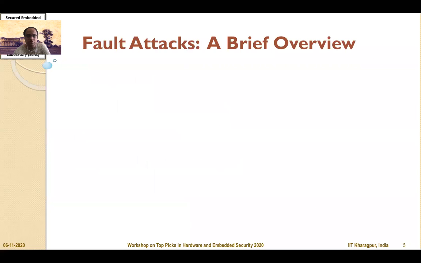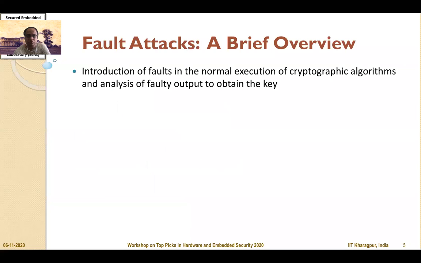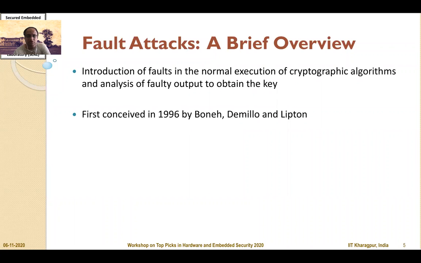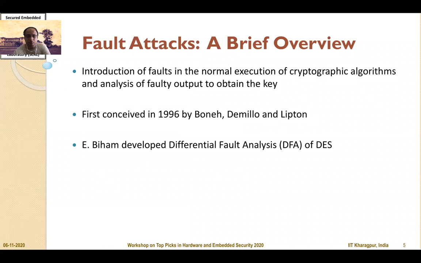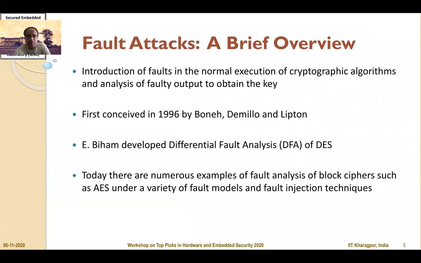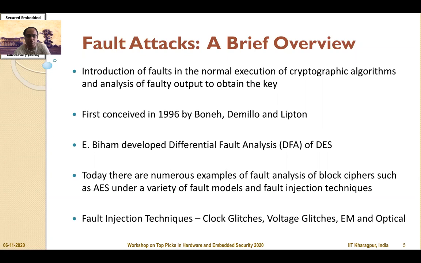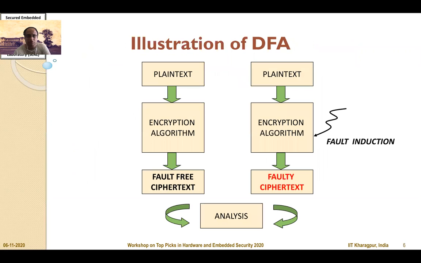We all know that faults are extremely crucial in the context of cryptographic implementations, and faults can be used to recover the secret key. It was first conceived in 1996 by Boneh, DeMillo, and Lipton, followed by interesting works from Biham and Shamir of developing what are called differential fault analysis or DFA for block ciphers like DES. Today there are numerous examples of fault analysis of block ciphers. There's AES with a variety of fault models and fault injection techniques like clock glitches, voltage glitches, EM, and optical mechanisms.